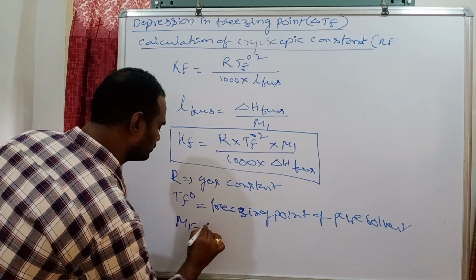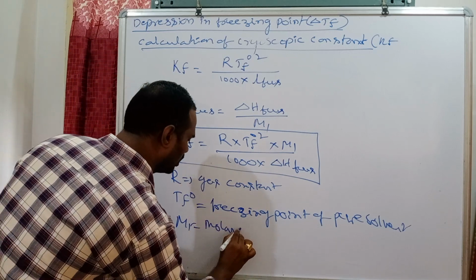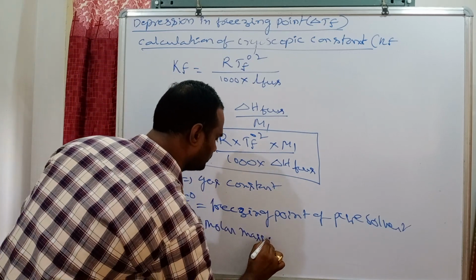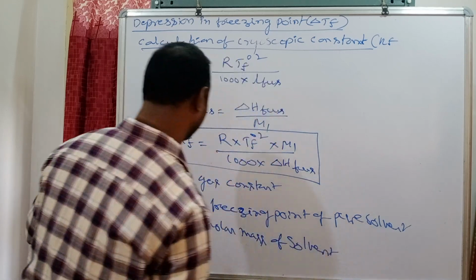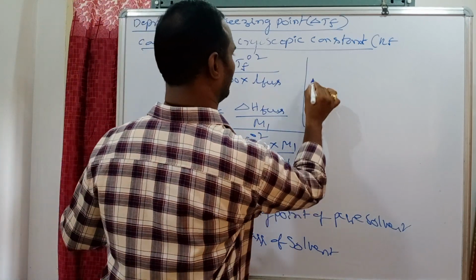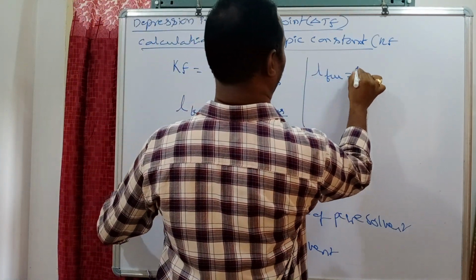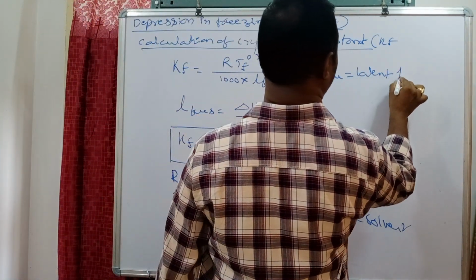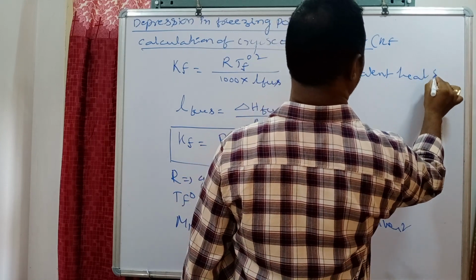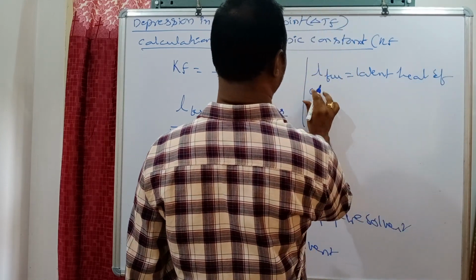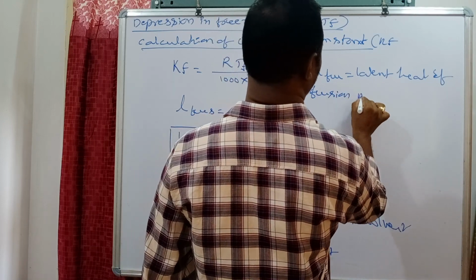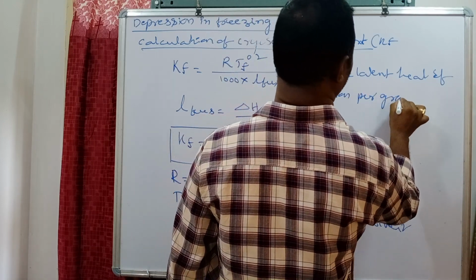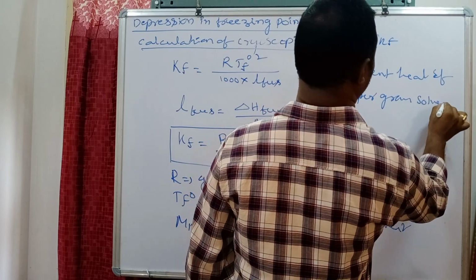M1 is the molar mass of solvent. Latent heat of fusion is per gram of solvent.